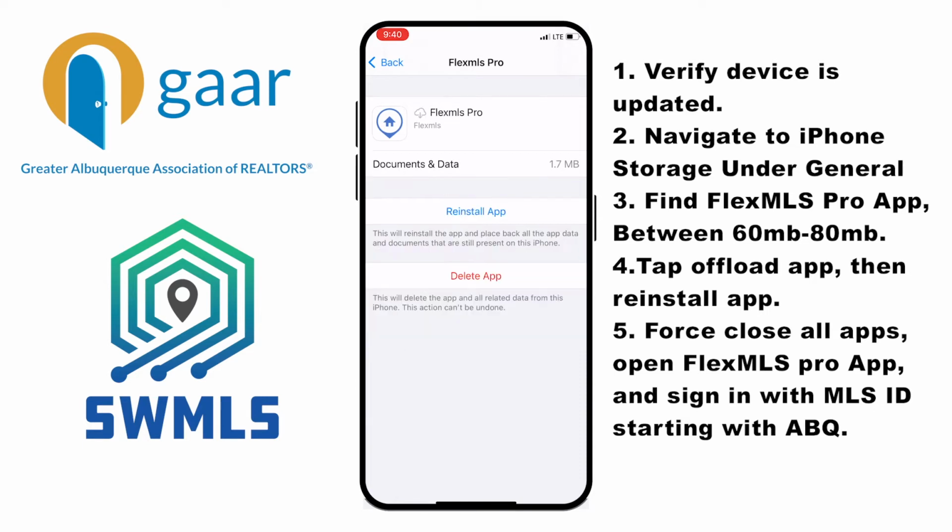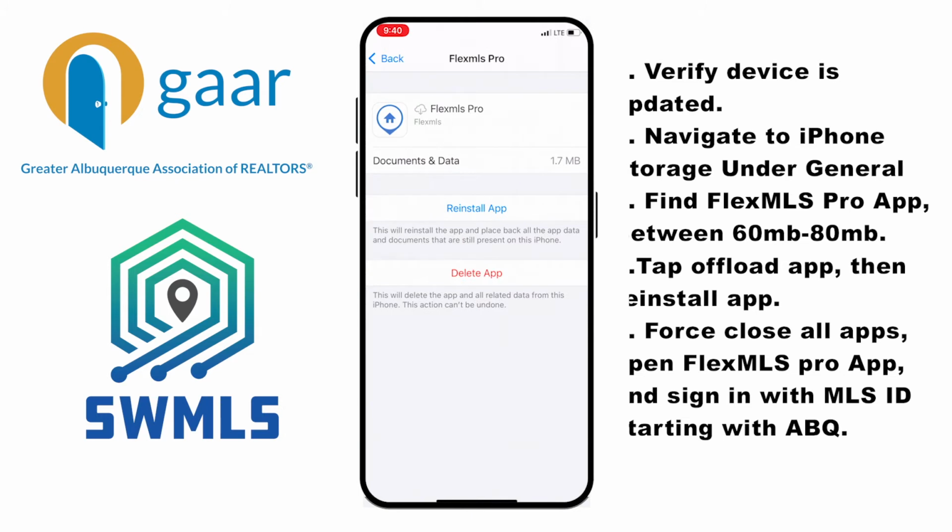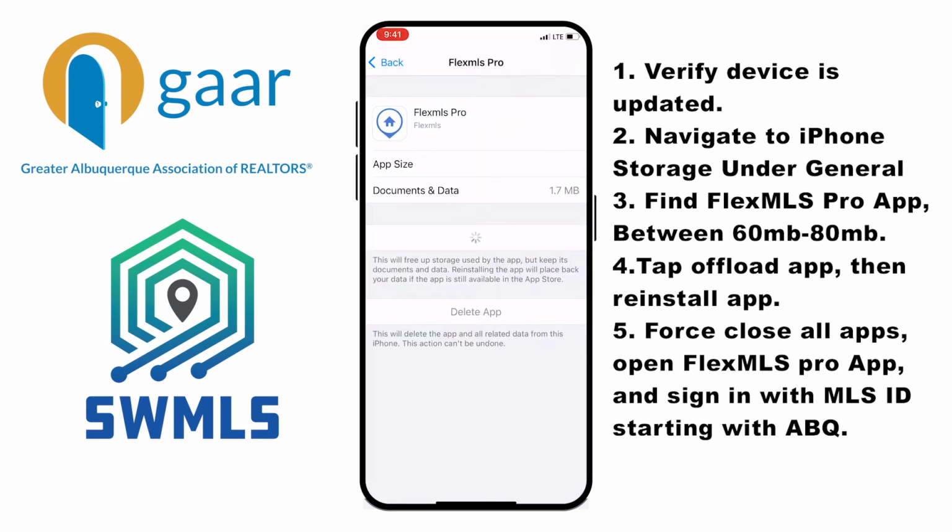What this does is this is clearing the temporary data within the application and allows you to establish a new connection to the server. Once the app offloads, you'll see tap Reinstall App. Go ahead and tap that there, and you'll see it spinning there as it reloads and installs the temporary data back into the mobile application.